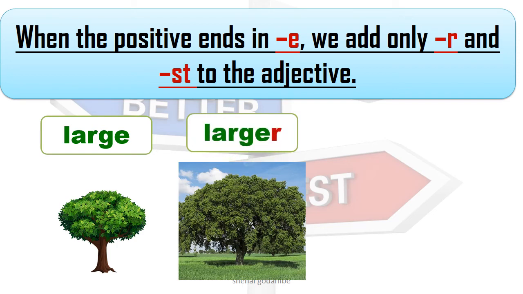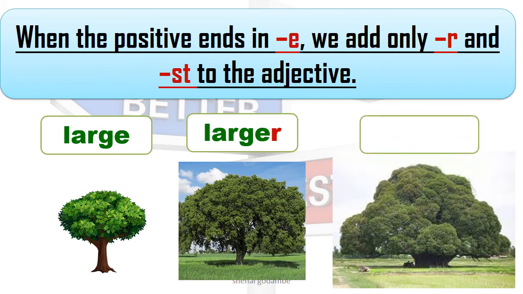Here L-A-R-G-E, the E is already there, so we have just added R. We have not added ER, but just R. And in the superlative form, largest. Large, L-A-R-G-E, E was at the end of this word, and we have just added ST. So that is the rule. When the positive ends in E, we have to add only R or ST to the adjective while forming the comparative and superlative degree.